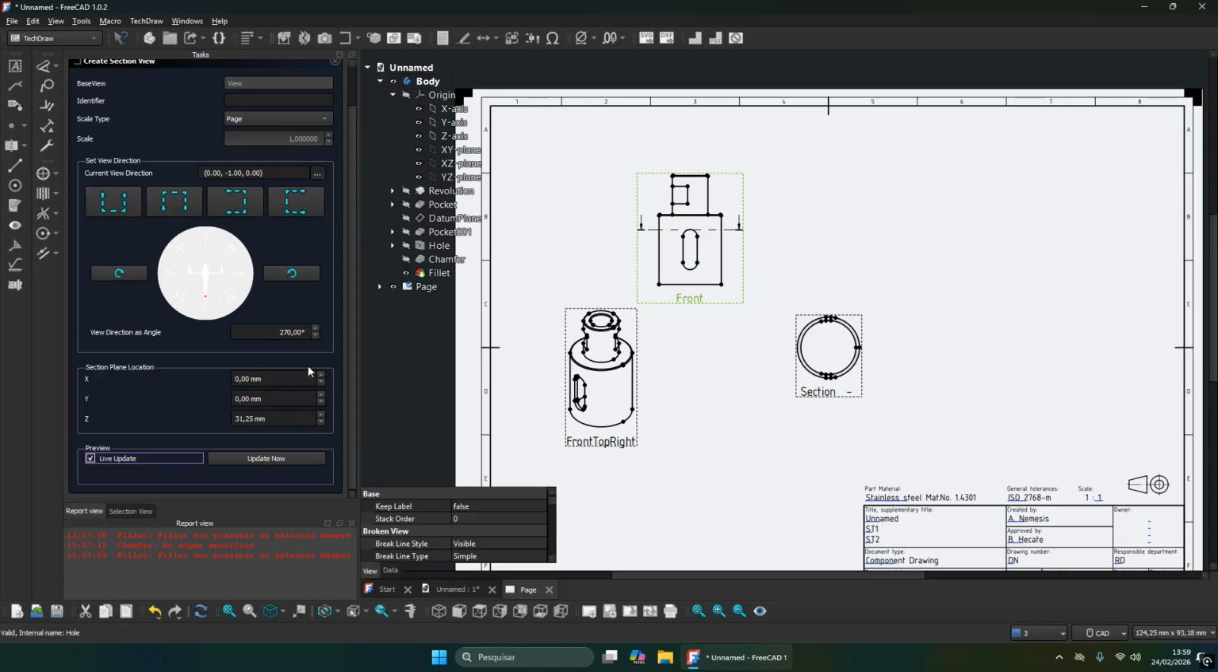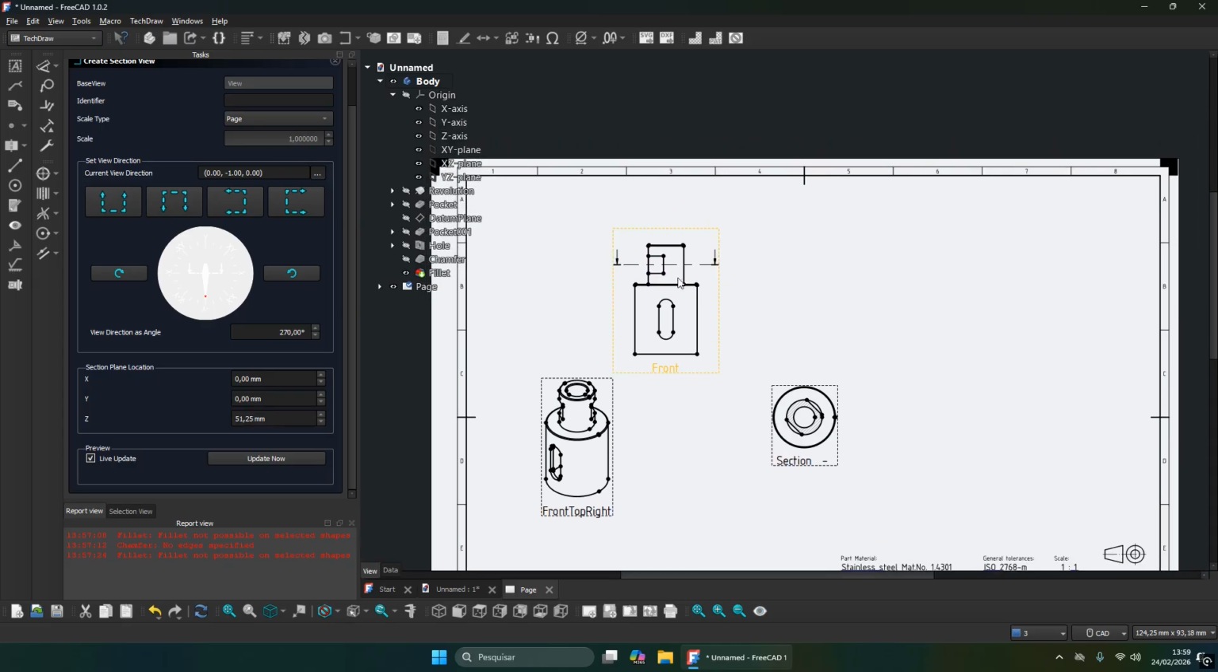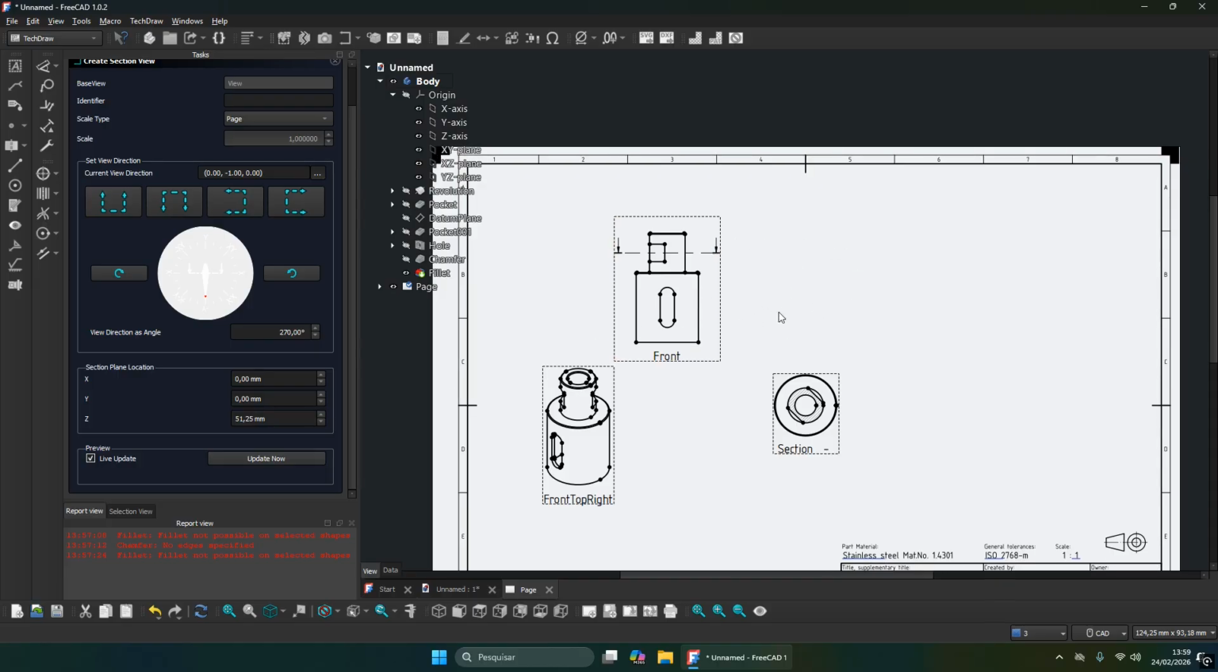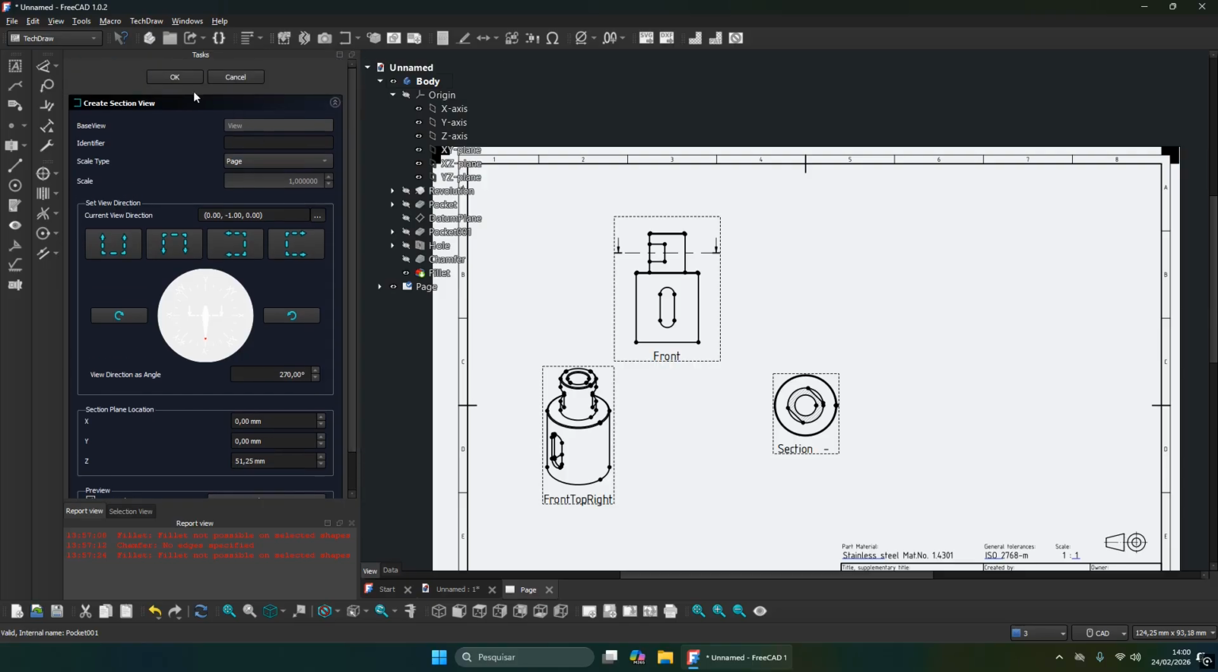And we need to change the line of the section. You can do that by changing the value in the Z. Right here on Z, change the value. Make sure to be almost in this place in the front view, somewhere right here. Okay, I'm not going to give you the right value I'm using, because maybe your part is different. So make sure the line of the section view stays around here.